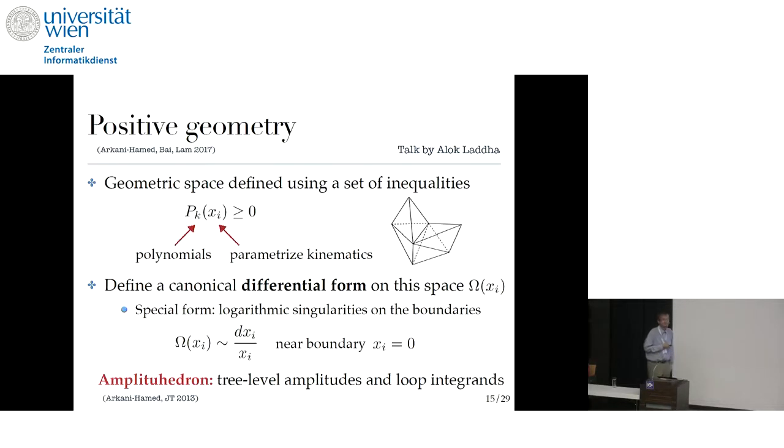So let me quickly say something about the negative Amplituhedron geometry. Let's start with the positive geometry. This was nicely reviewed in the talk in the morning. For our purpose, we just think about some geometric space given by certain polynomials in some parameters which parameterize the kinematics and define some region. And on that region, we define a canonical differential form, which, for the purpose of N=4 super Yang-Mills, has a special property that it has logarithmic singularities on the boundaries. And by this Amplituhedron picture, this captures all tree-level amplitudes and loop integrands.